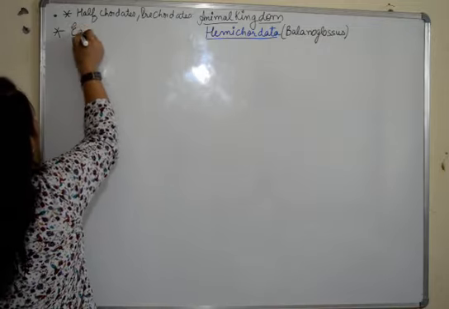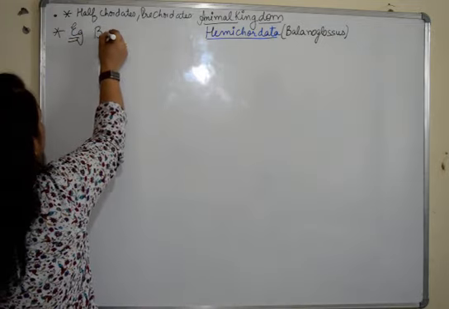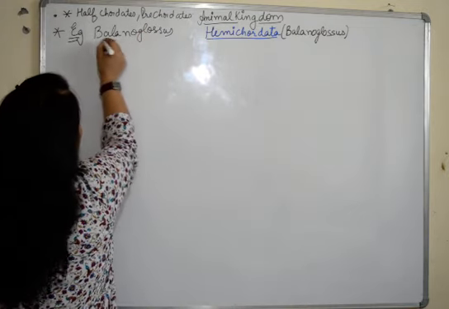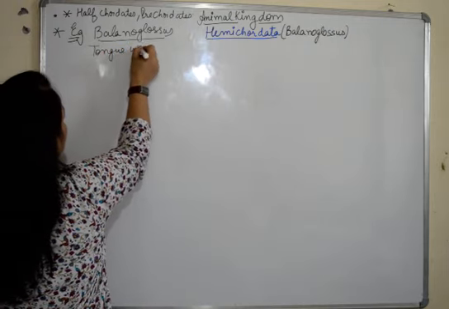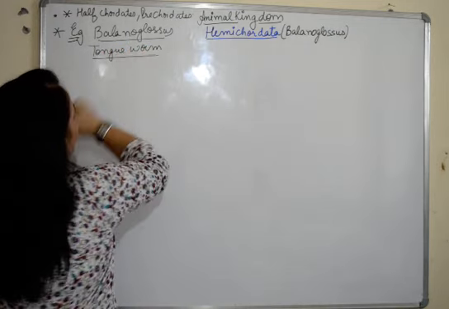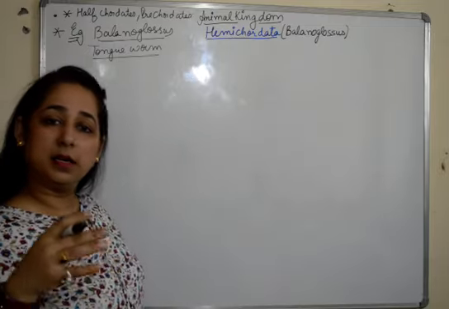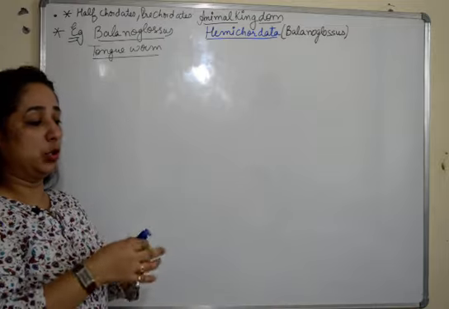So the example of hemichordates is Balanoglossus, which is also known as the tongue worm. Since the word worm is there, it has a worm-like shape. We'll draw its structure also, and simultaneously I'll explain.